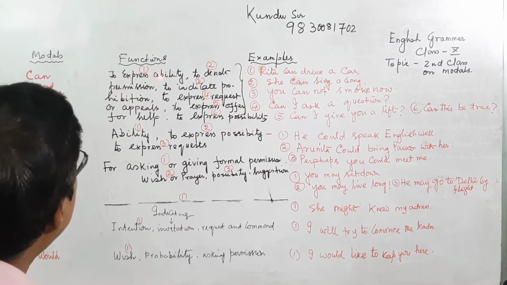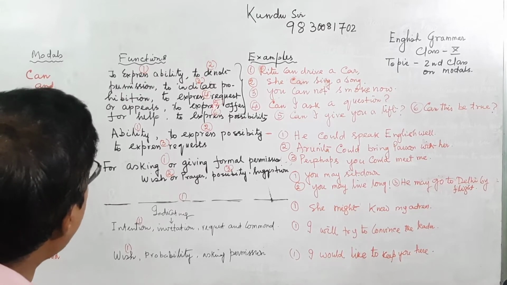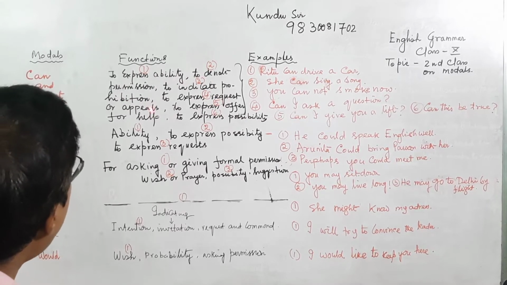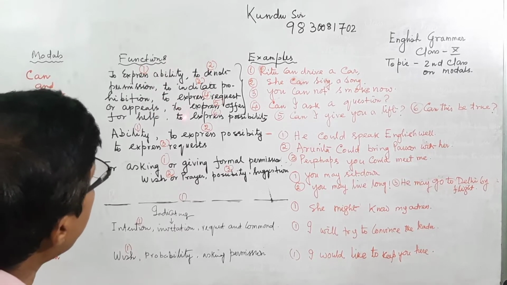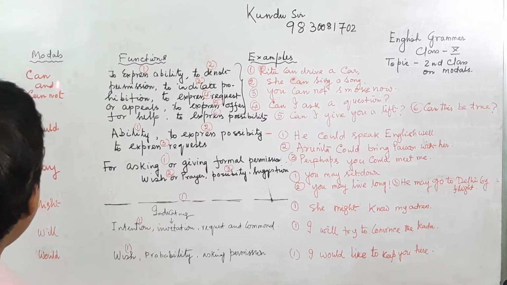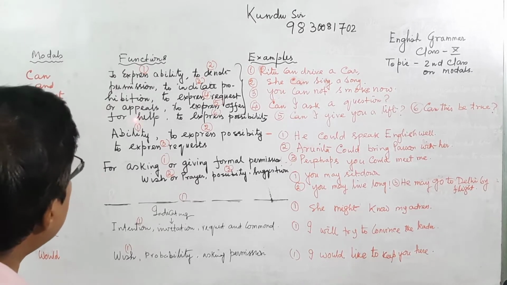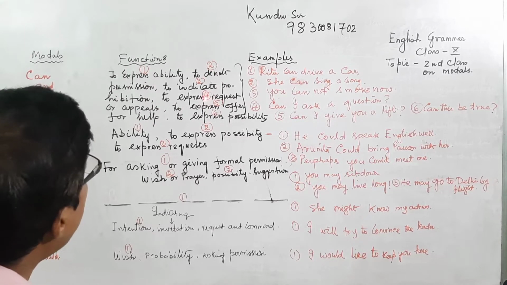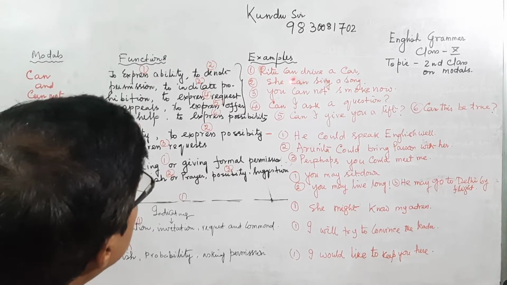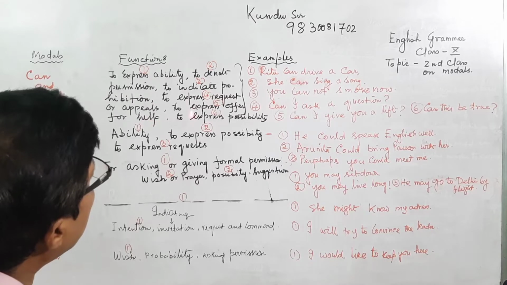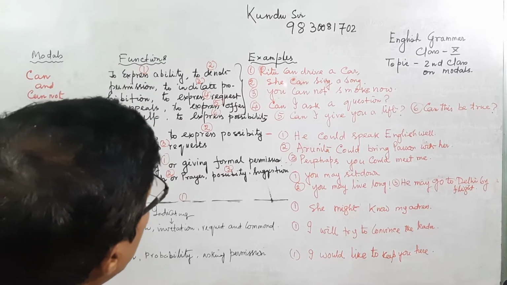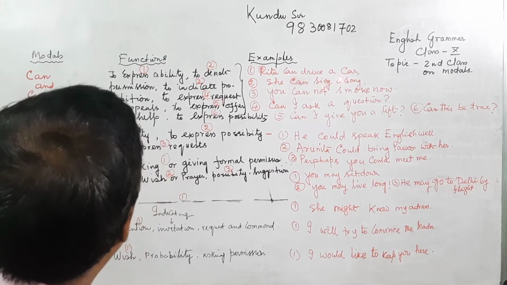Those are the six situations or modal positions explained here, and examples are given so that the function will be clear to you.